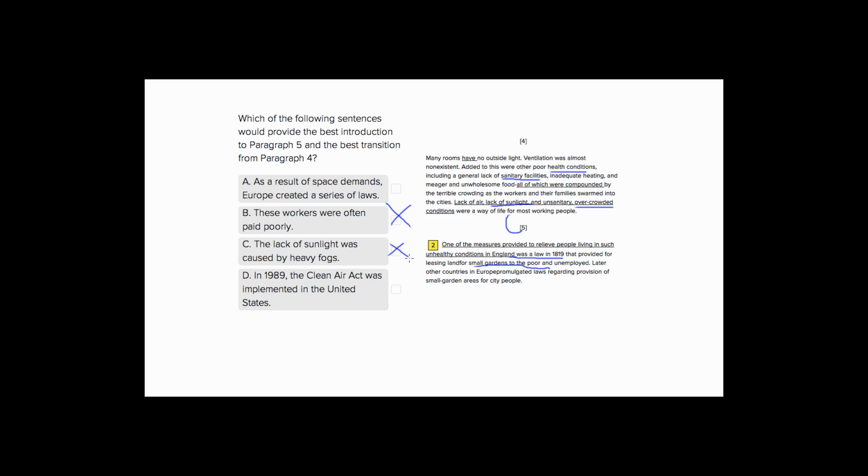And perhaps the biggest non sequitur of this passage is choice 4. In 1989, the Clean Air Act was implemented in the United States. While we are talking about laws in paragraph 5, we are talking about laws in England in 1819. So this has absolutely nothing to do with the passage. So we're left with choice 1, which we already thought was a good answer. So choice 1 is the best transition.